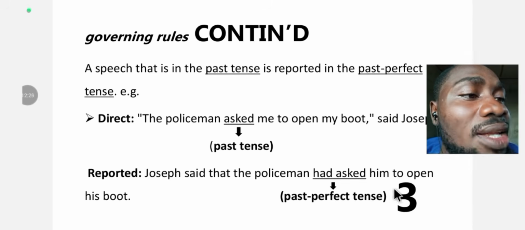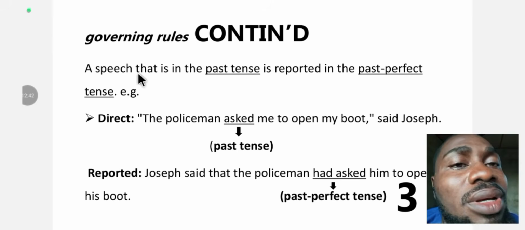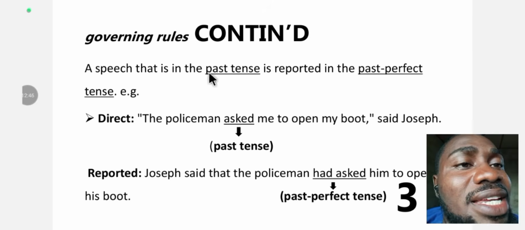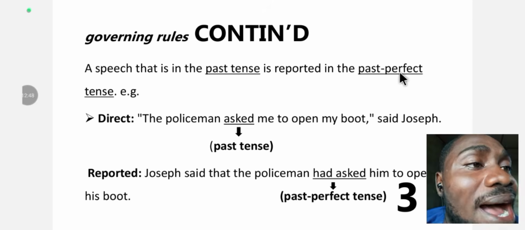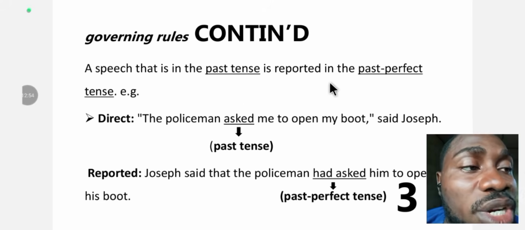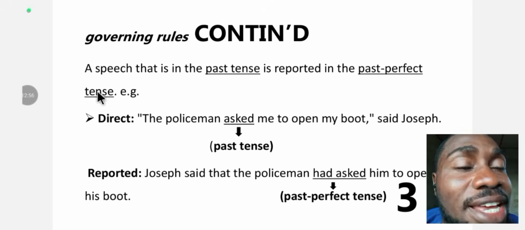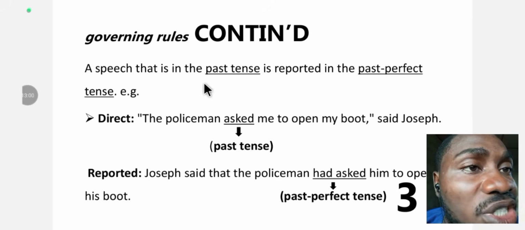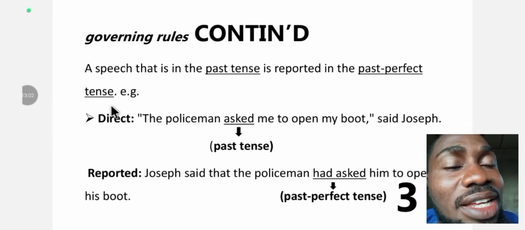Moving on. The third law that governs reported speech. It states a speech that is in the past tense is reported in the past perfect tense. So when the direct speech is in past tense, you report it in what? Past perfect tense. Or you convert it to indirect speech by using a what? Past perfect tense. Let's look at an example.